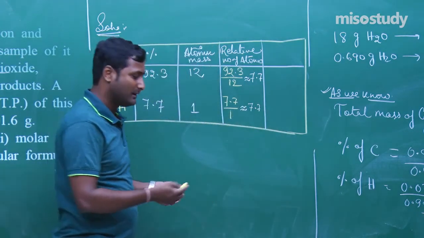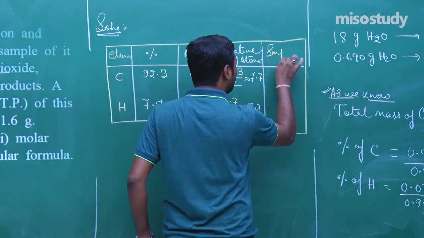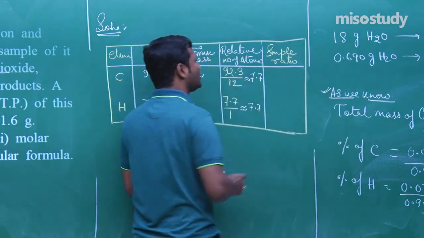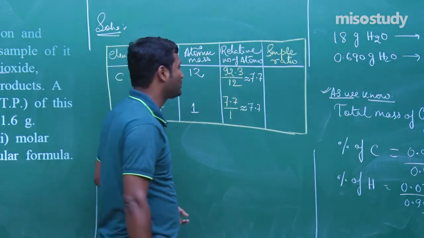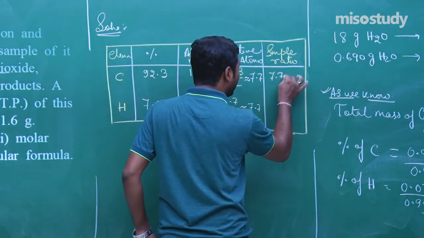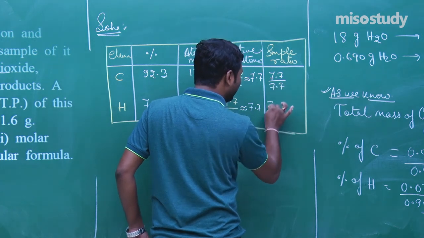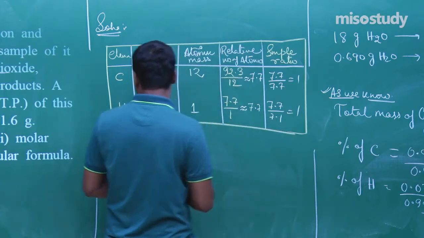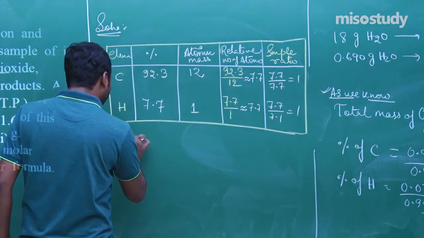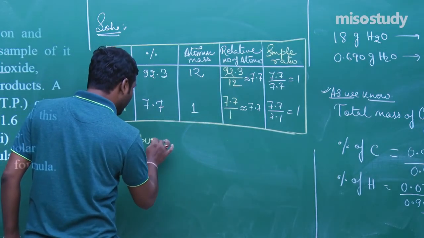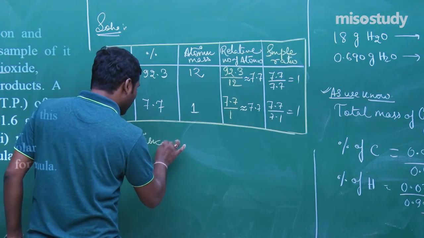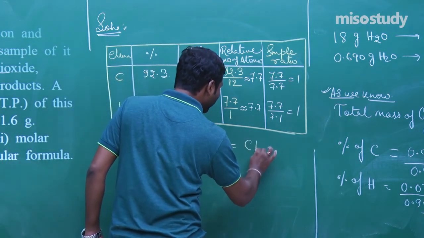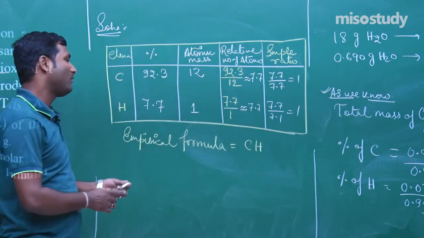Clear to you? Now, the simple ratio. What is the simple ratio here? This is a big question and I'm here to solve such questions. Now 7.7 divided by 7.7, 7.7 divided by 7.7, 1 and 1. So we can say that the empirical formula is equal to CH, because one part C and one part H.